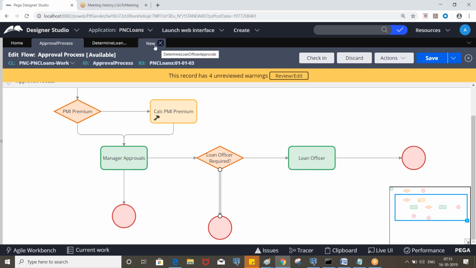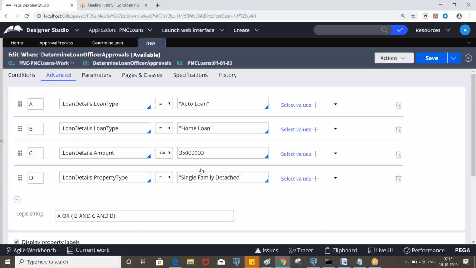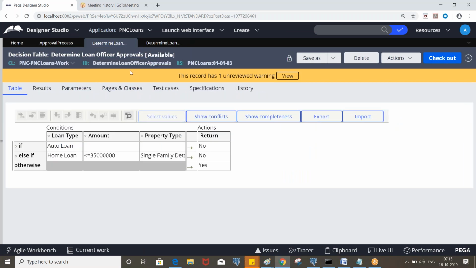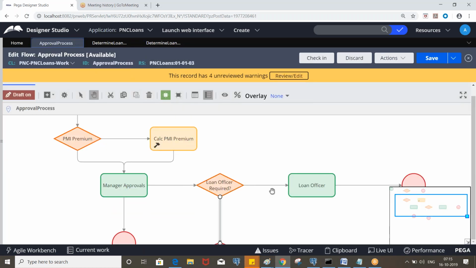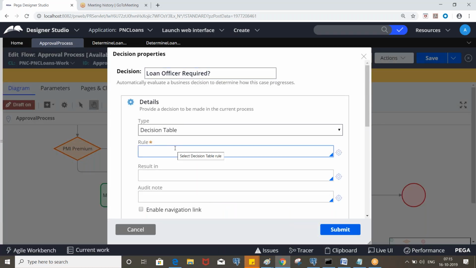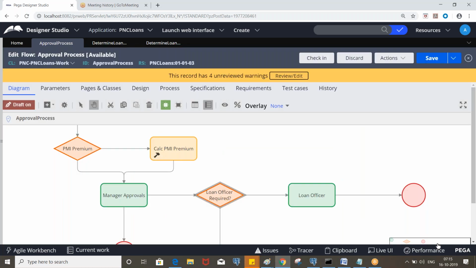So which one is the best practice here? Again, we cannot delegate this, right? When rules we cannot. Okay. So you can think of that. So now take this decision table and invoke it here.